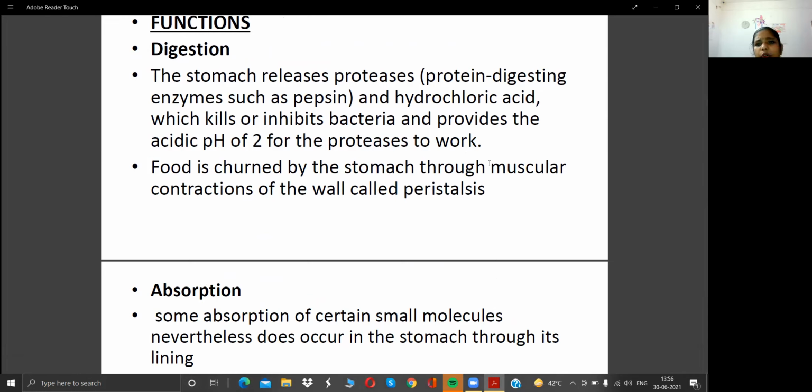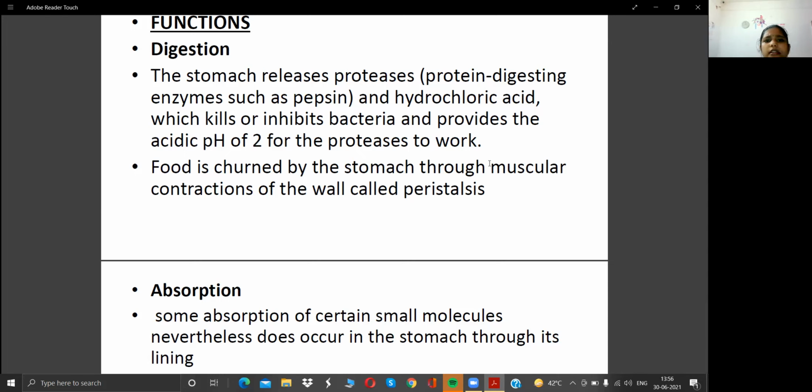and provide the acidic pH of 2 for the protease to work, maintaining acidity. The stomach releases the enzyme pepsin, and hydrochloric acid also helps in maintaining the pH level of the stomach.